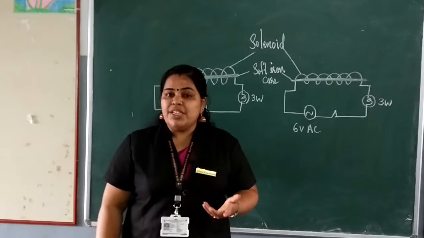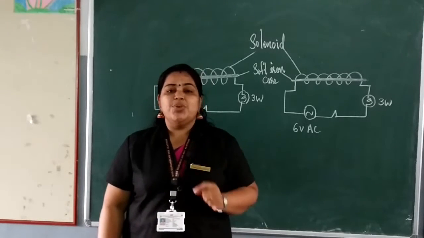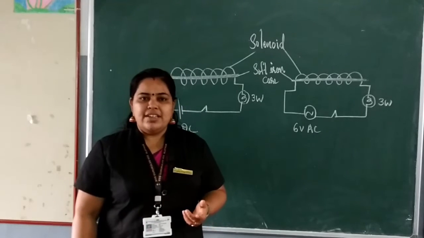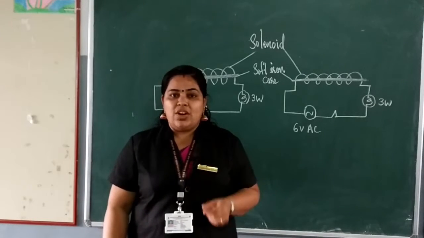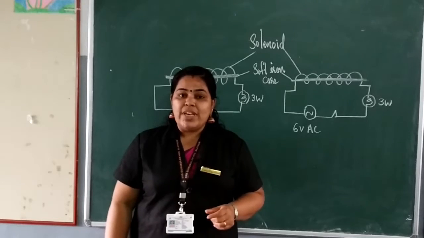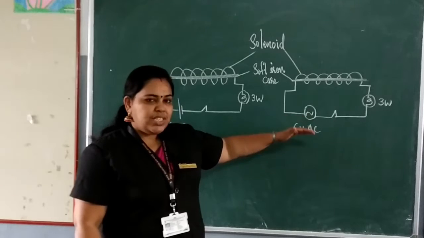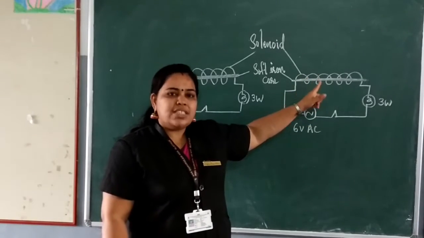As a result, what is induced in the coil? An EMF is induced in the coil. That we have studied already, isn't it? Whenever there is a change in the magnetic flux linked with a coil, an EMF is induced. That EMF is known as induced EMF. So here, when the switch is on, a varying magnetic field is developed around the solenoid.